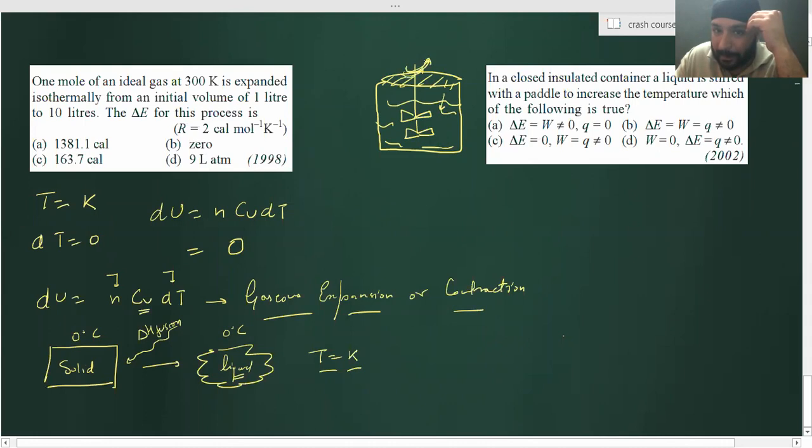You're doing some work, making this paddle move. So this work is getting stored as energy inside this liquid. It gets agitated, it gains energy. Q is 0. What about delta E and W? Delta E and W will increase. Very good. Understood? So the answer will be A. Understood? Very good. Shall we move ahead?